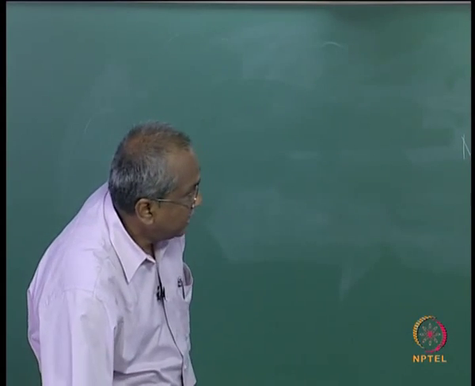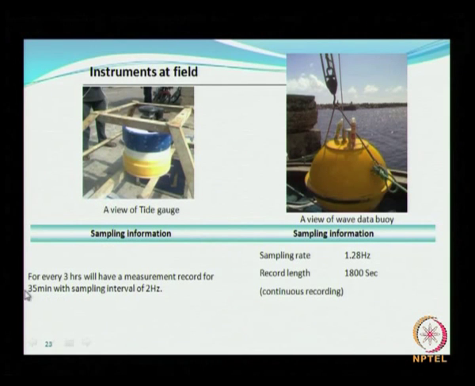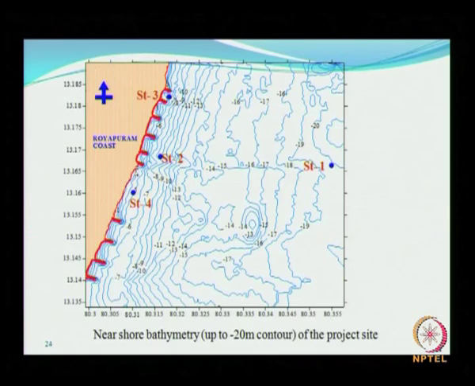This tide gauge will record every 3 hours, with a measurement record of about 35 minutes with a sampling interval of 2 Hertz. In the other case the sampling rate adopted was 1.28 and the record length was about 1800 seconds, and here the recording was on a continuous basis. The data was transferred online, and then we used to take the data for further analysis.